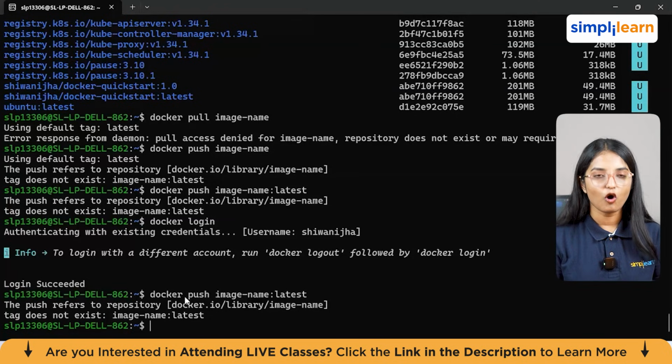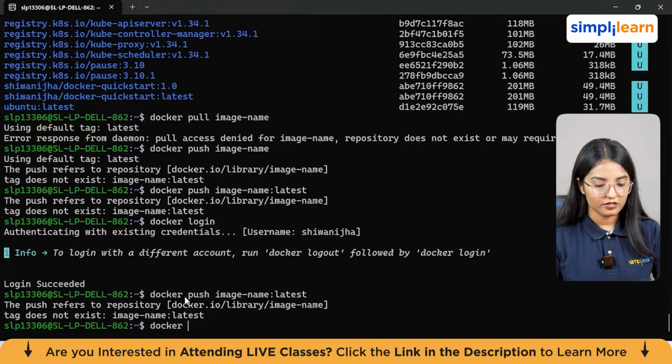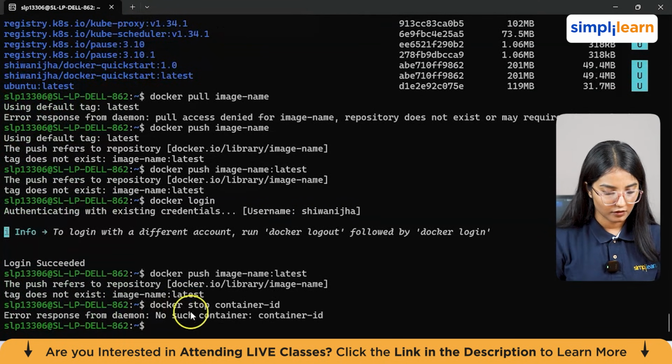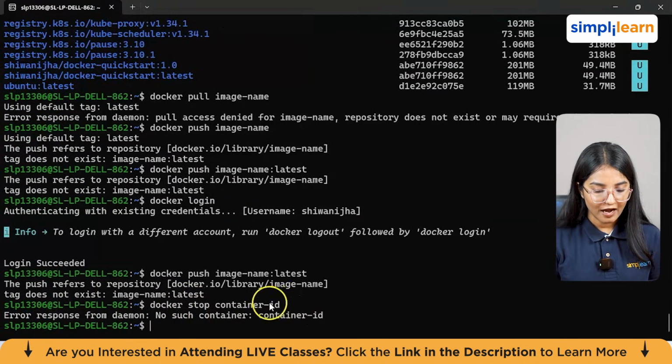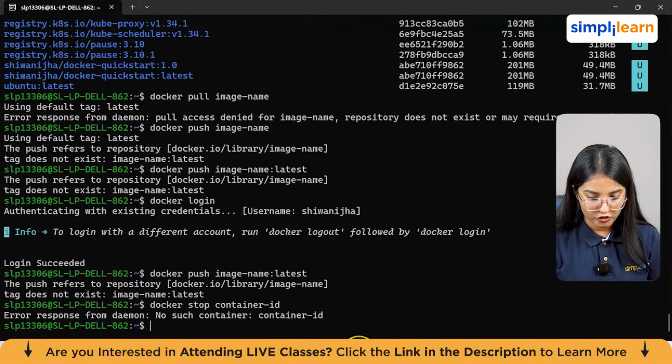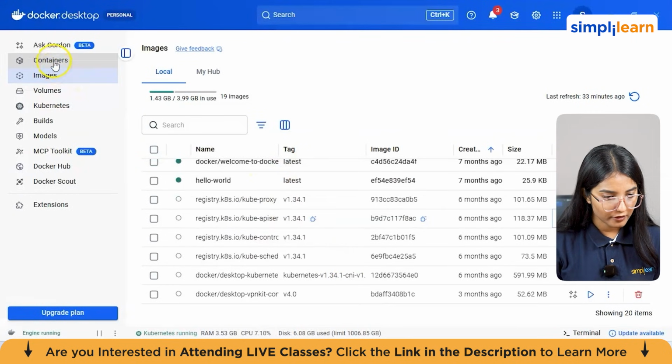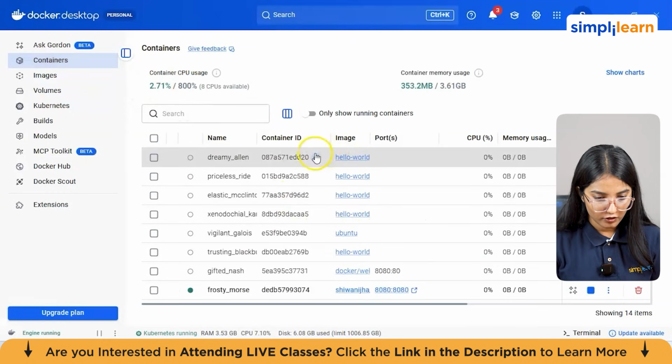If you need to stop any running container, then you can just give a command known as docker stop container, and you can give an ID from here. Okay, so we haven't mentioned the container ID, right? So we'll go back to our Docker, go back to the containers, and we got this container ID.